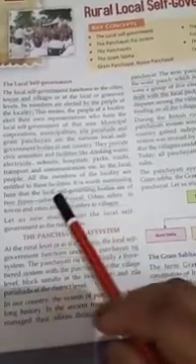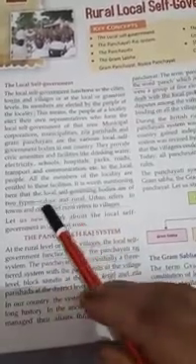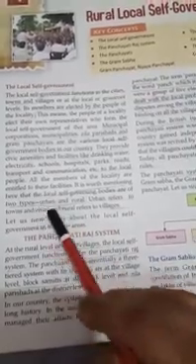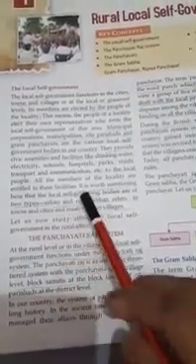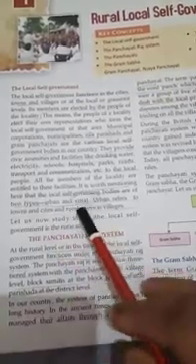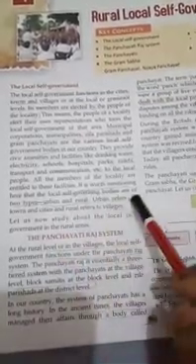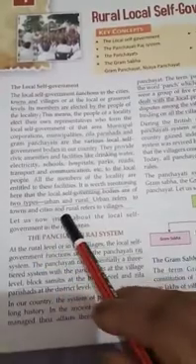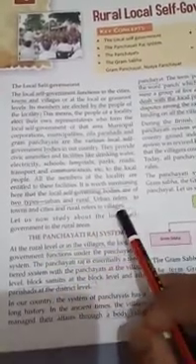So the governing bodies are of how many types? Two types. One is the urban and the other is the rural. Urban means the city based and rural means the village. So urban refers to towns and cities and rural refers to villages.